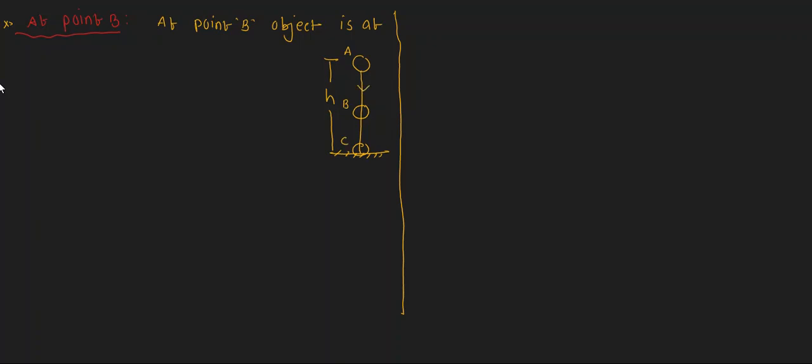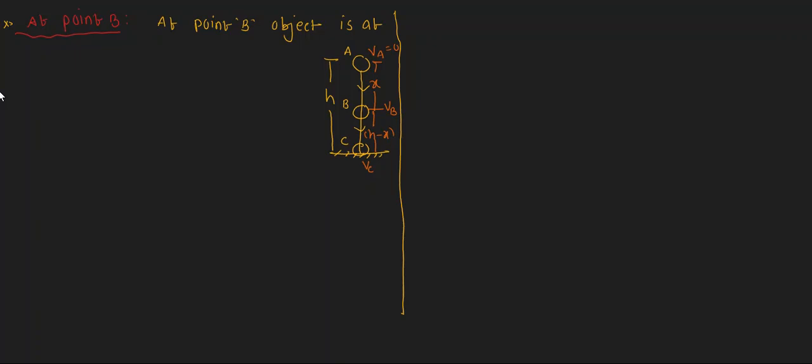It is falling down, and it travels initially x distance and reaches point B, and at point B the height is h minus x. At point A the velocity is 0. At point B the velocity we consider as vb, at point C the velocity is considered as vc.